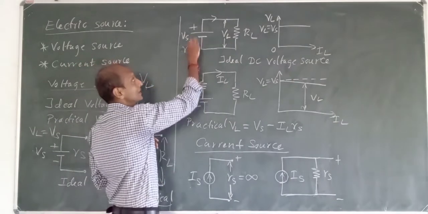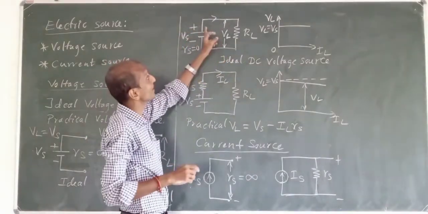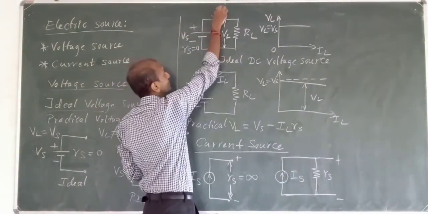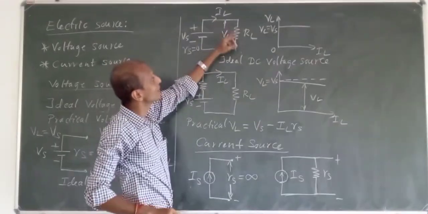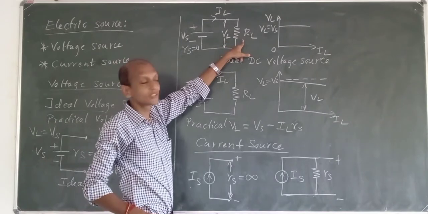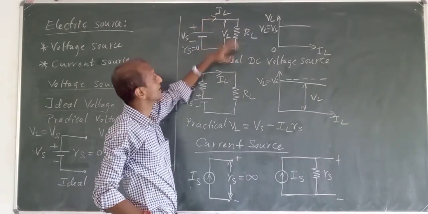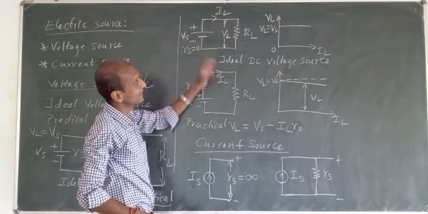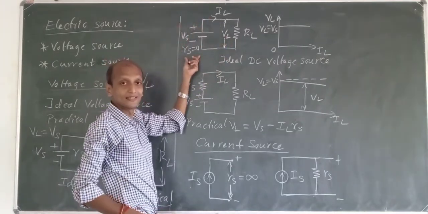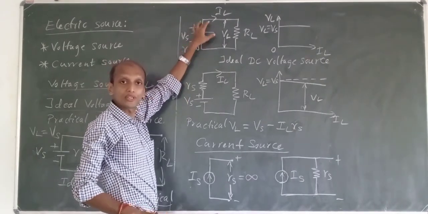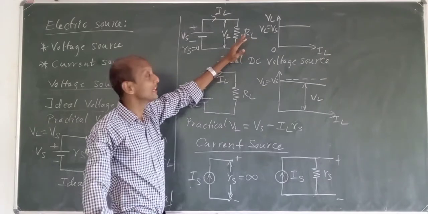So when we apply this voltage source Vs to this load, current IL flows. The load current IL will flow to the load resistance RL, and then we have a certain voltage drop VL. So VL will be equal to Vs because RS is 0. There won't be any voltage drop here, so all of this voltage will be available at the load VL.